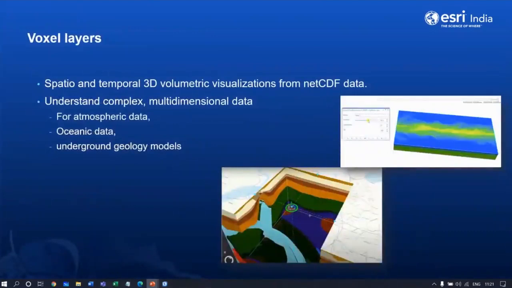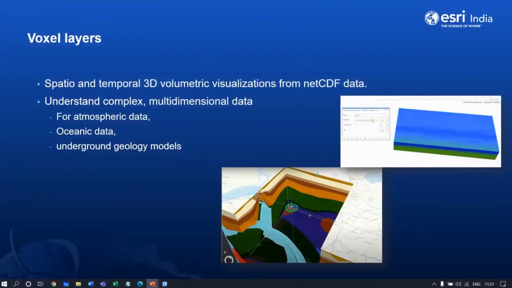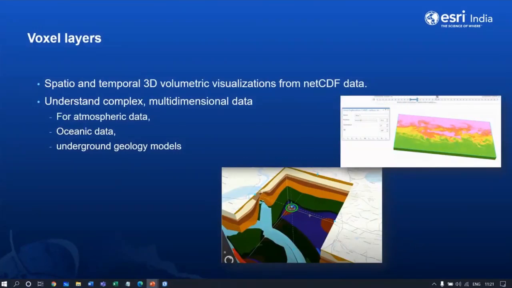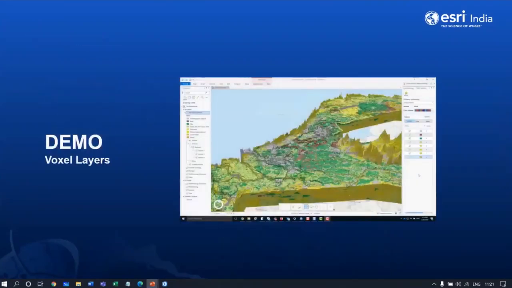So the latest entrant in this is voxel layers, a new layer of a multidimensional raster type that creates 3D volumetric visualization from NetCDF data. And this is very suitable for atmospheric data, oceanic, and underground geological models. And the best part is that you can use it to dice the data for exploration and visualization at this point of time. So let us take a quick look at the voxel layers. So here comes the next demo.